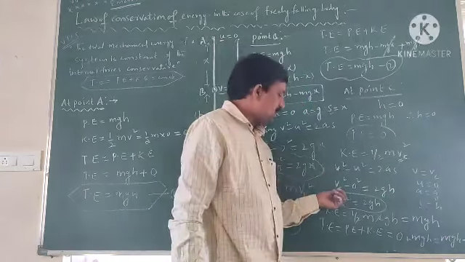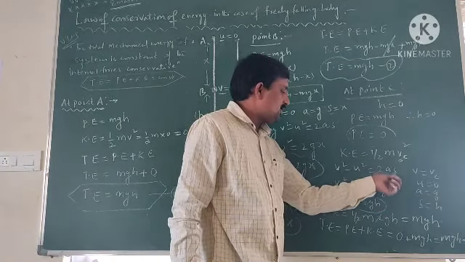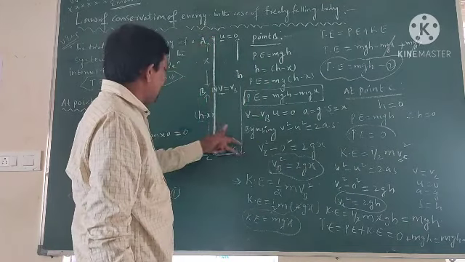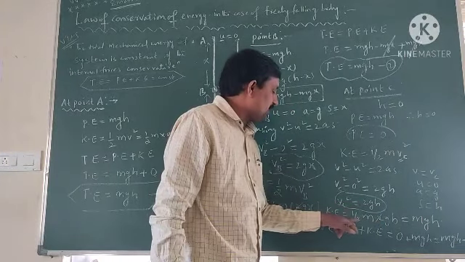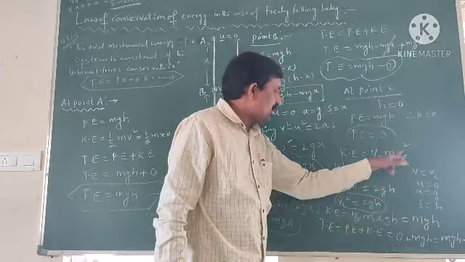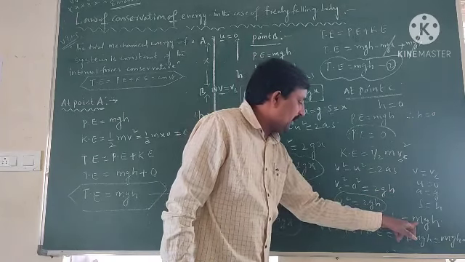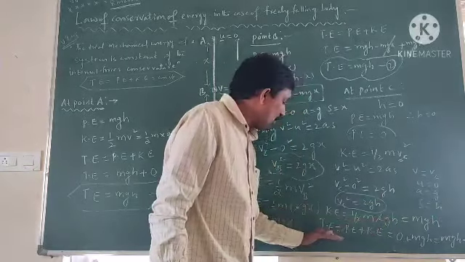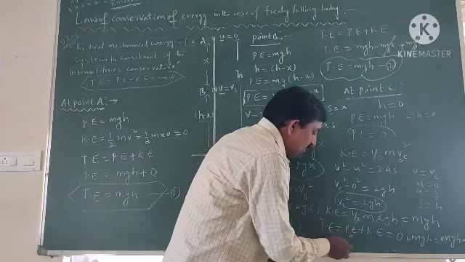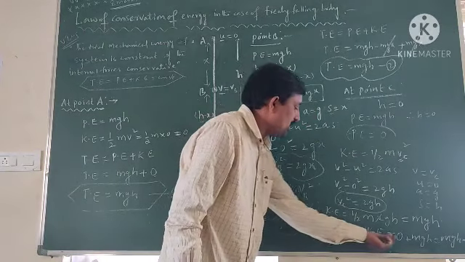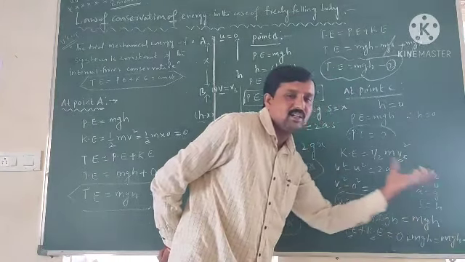Here v is equal to vC, u is equal to 0, a is equal to g, s is equal to h, the distance between A and C. So vC square is equal to 2gh. So the kinetic energy is equal to half m into 2gh, 2 gets cancelled, we have mgh. So the total energy at point C is equal to potential energy plus kinetic energy. Potential energy is 0, kinetic energy mgh, that is equal to mgh. This is equation number 3.